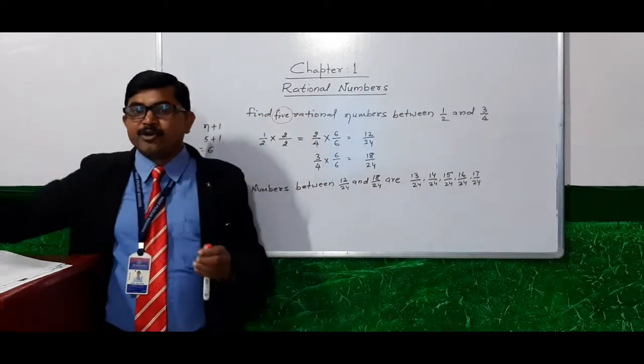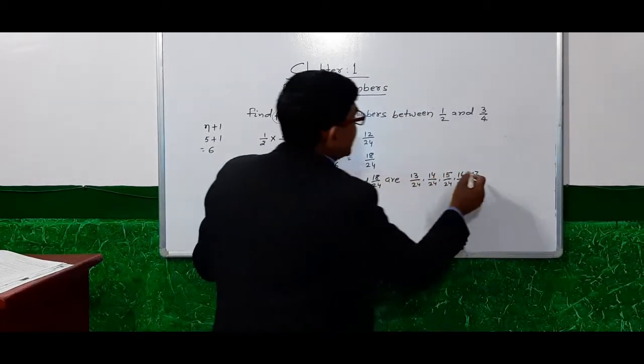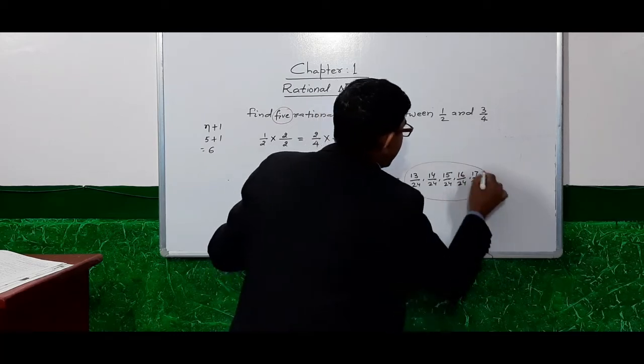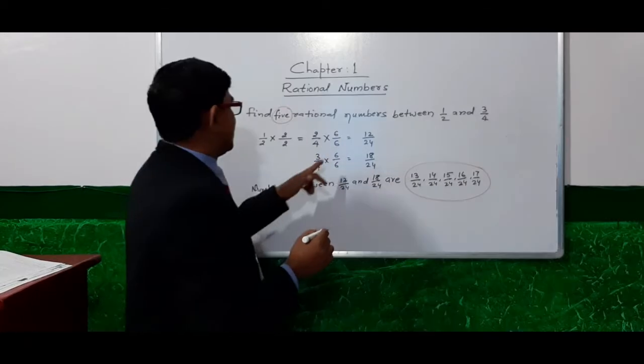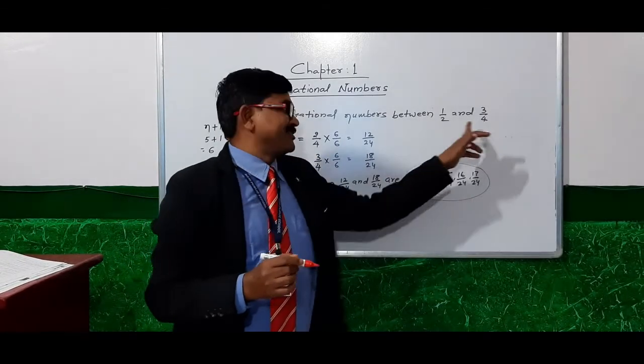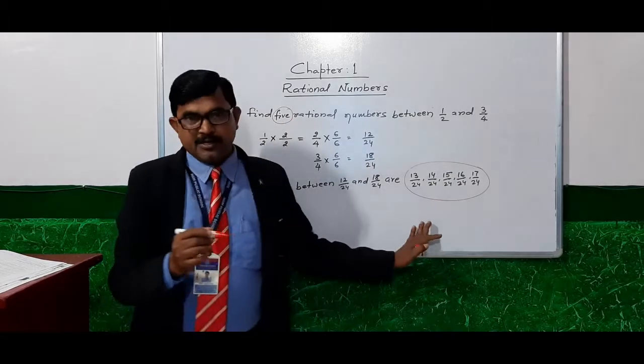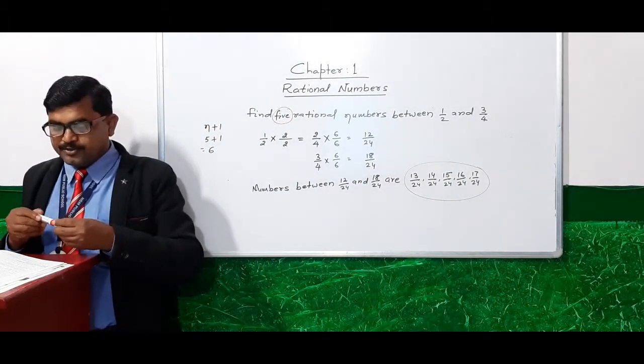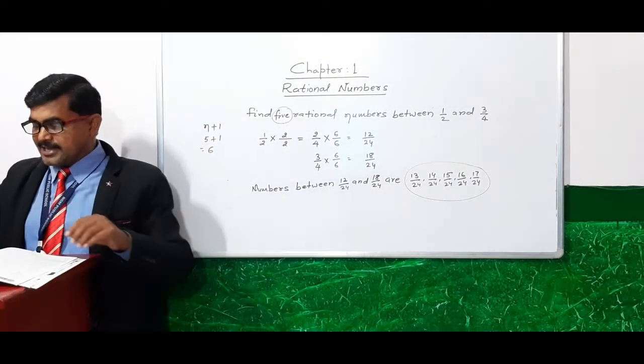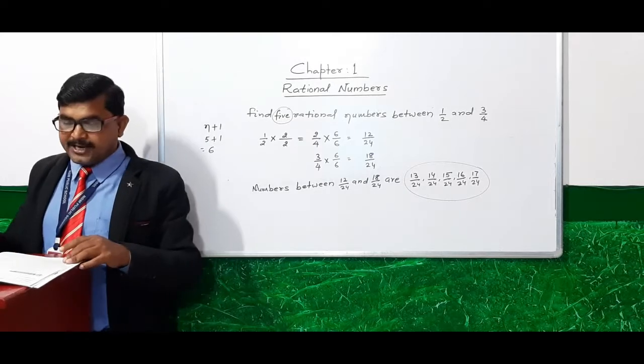Already we got 5 rational numbers between 1 by 2 and 3 by 4. You can do it very well in your exercise. Already there is given.